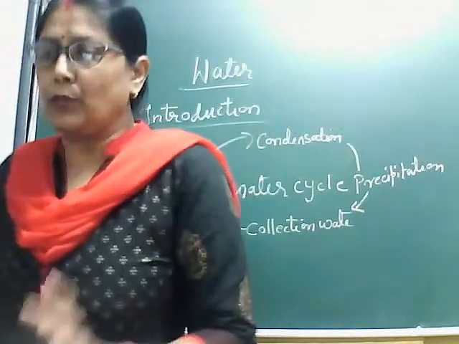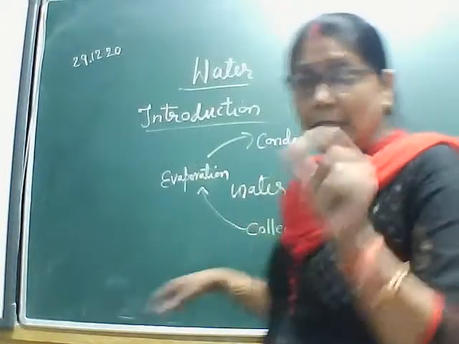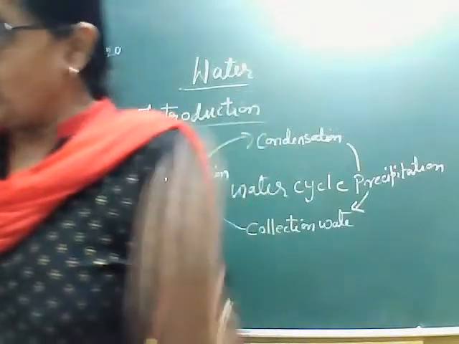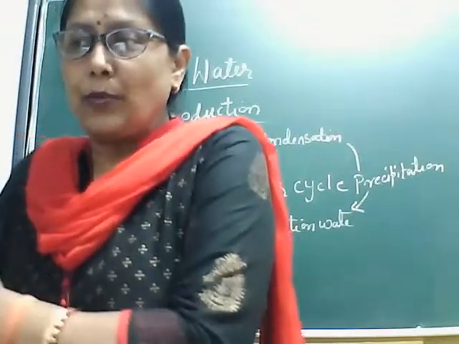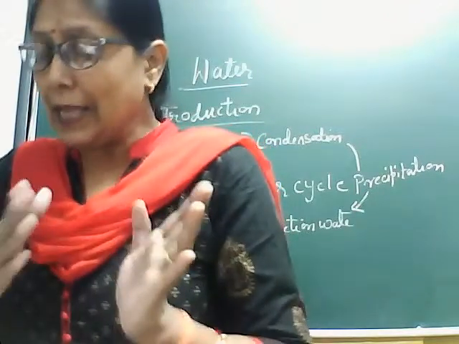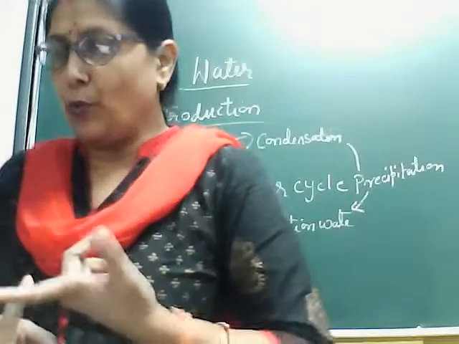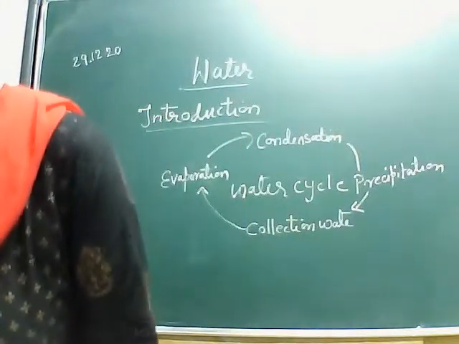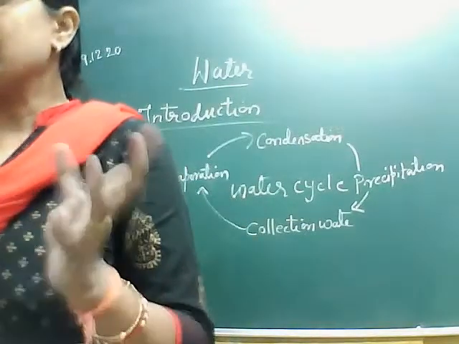One more thing I want to say: when precipitation happens, it falls on the land in different forms. Sometimes rain, sometimes snow, sometimes sleet. So these are known as precipitation. They fall on the land in different forms: snow, rain, sleet.